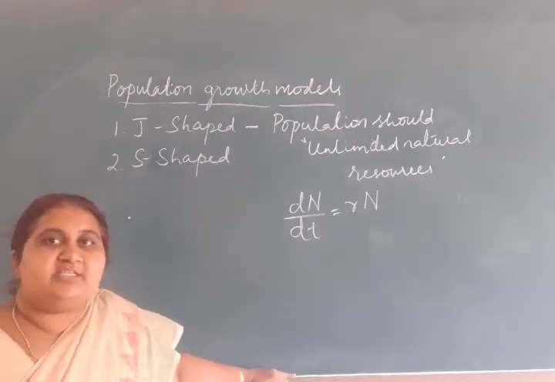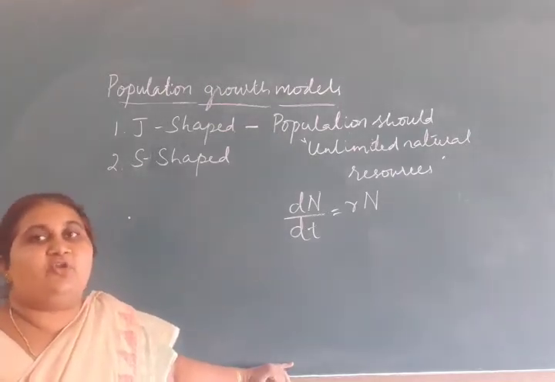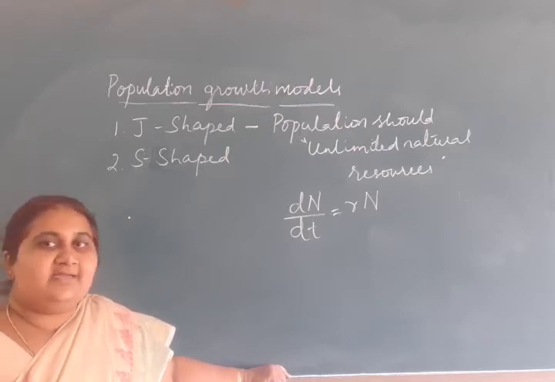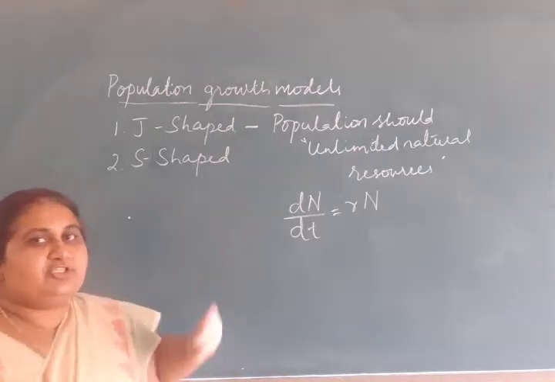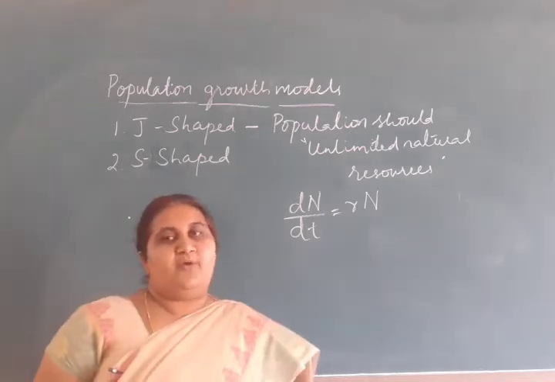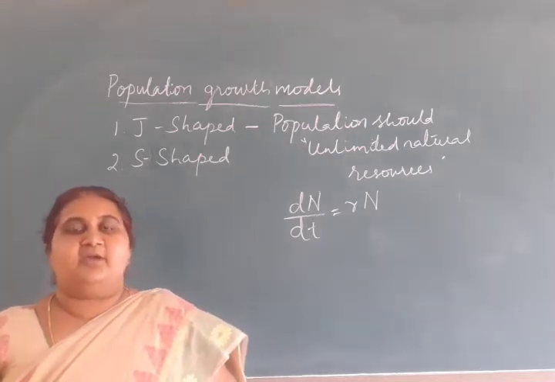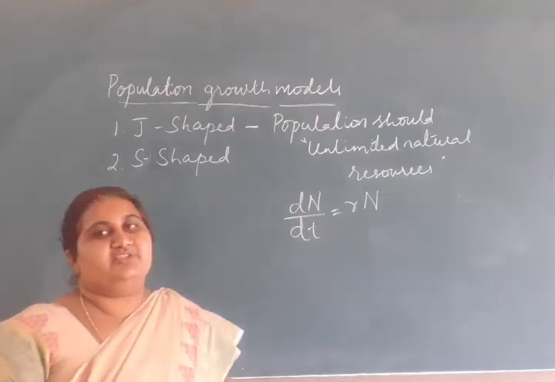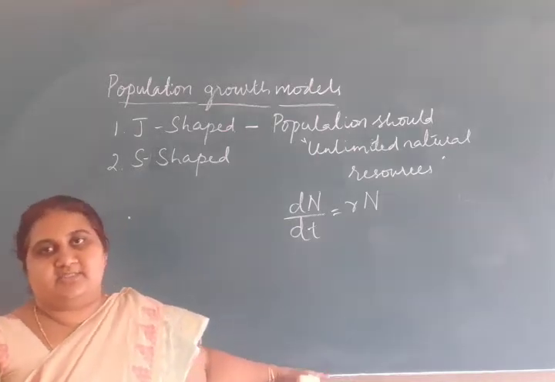The S-shaped growth curve is also called the logistic growth curve. It is shown by most populations, because a population does not get unlimited natural resources.